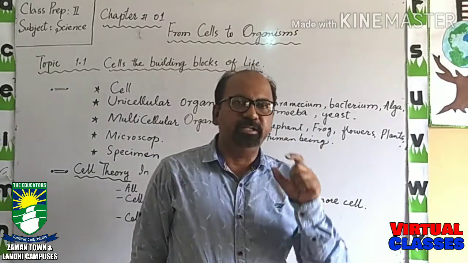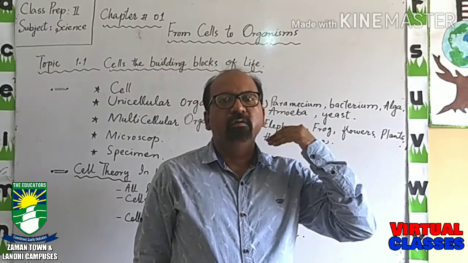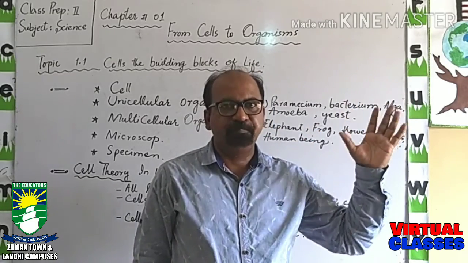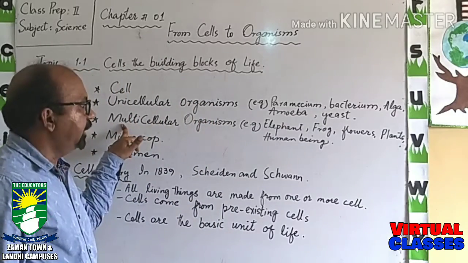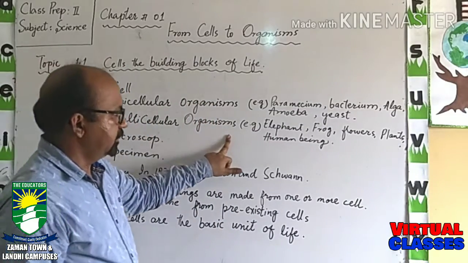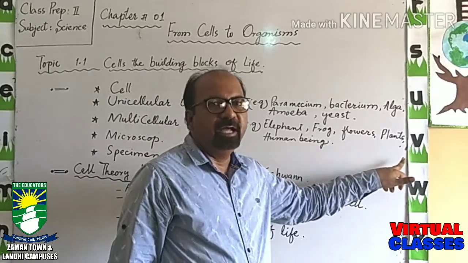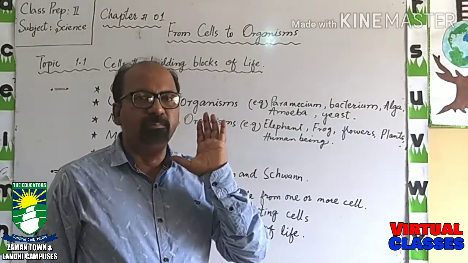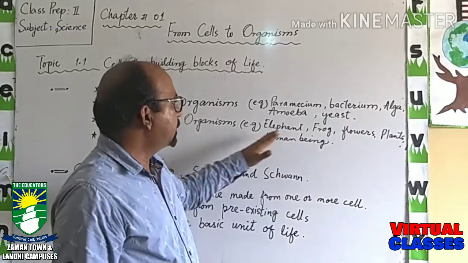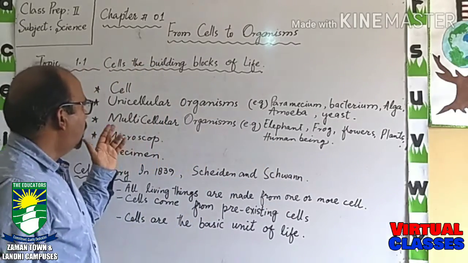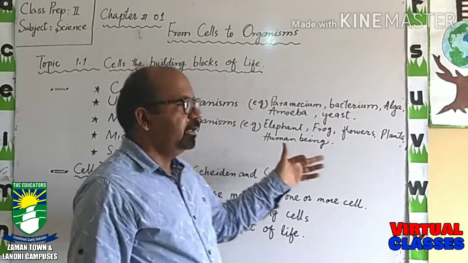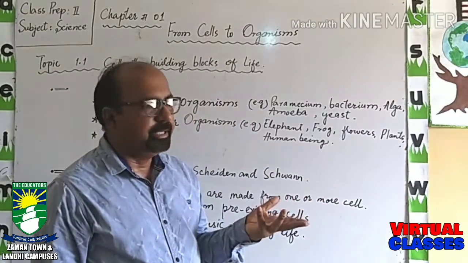Likewise, plants, whether they are smaller or larger like big trees, are made up of many cells. That's why they are called multicellular organisms. Flowers, plants, whether small or bigger, all are made up of many cells. And the human beings, as we have discussed already.